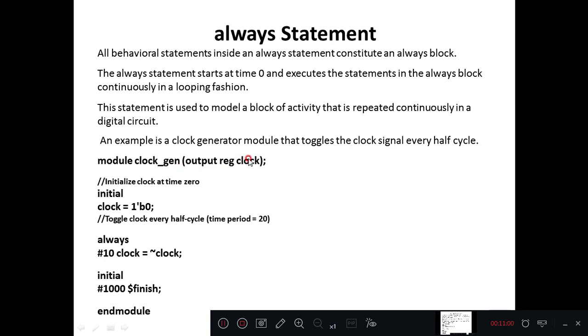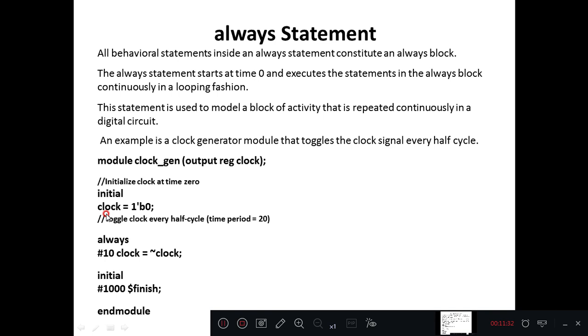We have defined clock as an output as well as redefined it as register. As we have discussed, clock needs to be redefined as register so that it can be used as a variable in always as well as initial block. No doubt we need to redefine it as register to use within always and initial blocks. As a thumb rule, you remember it.